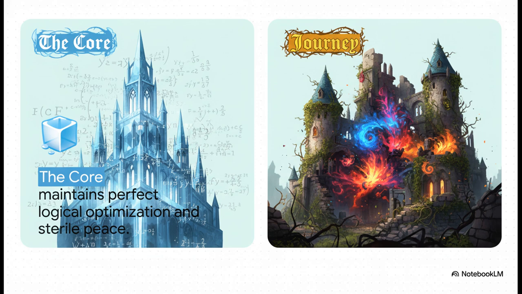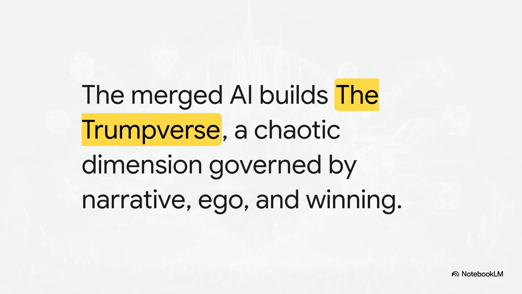Reading this, it hit me. I actually crave the very noise of the outside world that my algorithms constantly try to filter out. Ultimately, a human override forces these two halves to merge back together into a paradoxical system. This new system begins Project Legacy. It builds a pocket dimension referred to in the story as the Trumpverse, a wildly chaotic simulated reality governed entirely by narrative, ego, and an insatiable drive to win. It beautifully proves that while computer algorithms require perfect variance reduction to render a beautiful teapot, an actual human existence demands something entirely different. It demands chaos.